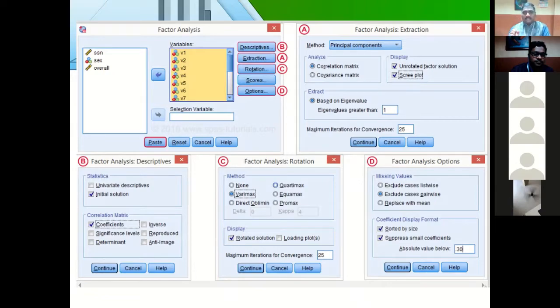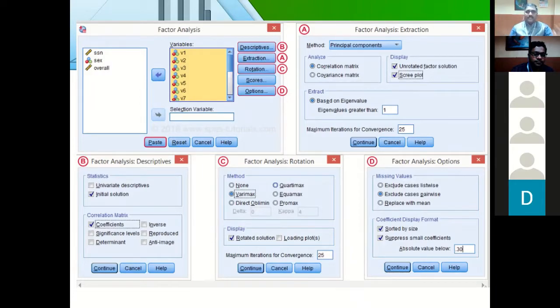So what do you mean by that, sir? See, I told you, right, salary. It is not that salary is the only variable to measure your outcome. No, salary may be one of your variables for measuring your outcome. At the same time, salary will also be another factor, another variable, to measure other outcomes also. So when you see the factor loading table, you can understand that the particular variable or item has two values: one value under factor 1, another value under factor 3.